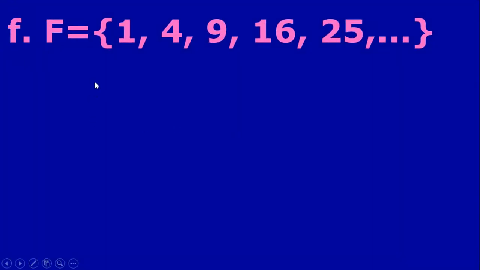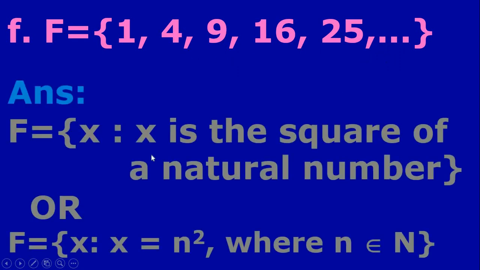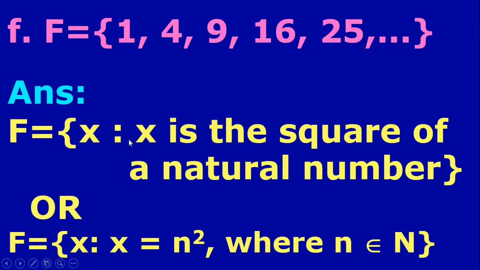The next, set F = {1, 4, 9, 16, 25, ...}. Again it is the same type, but here the last number is not given, it is given as etc. So therefore it is the square of all natural numbers, so there is no last number. So we can write F equals the set of all x such that x is the square of a natural number, or we can write like this, the set of all x such that x = n squared, where n belongs to N. We can write in any one method.